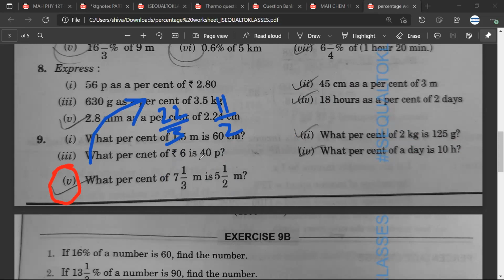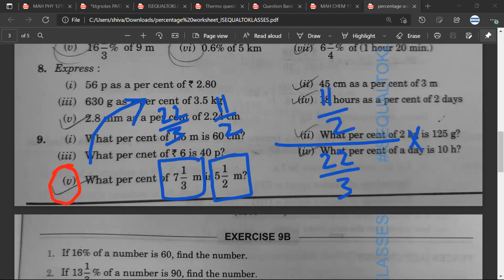Now what percent of 7 1 by 3? Whatever is after "of" is written in the denominator. So this 22 by 3 would be written in the denominator, and this would be written in the numerator. If there is any doubt, please ask. Mr. Sarthak, Mr. Satya? No doubt.